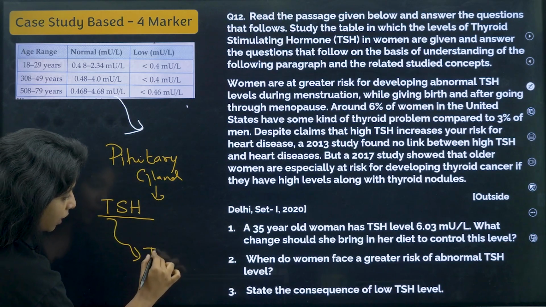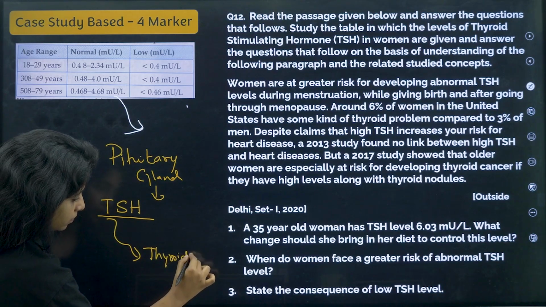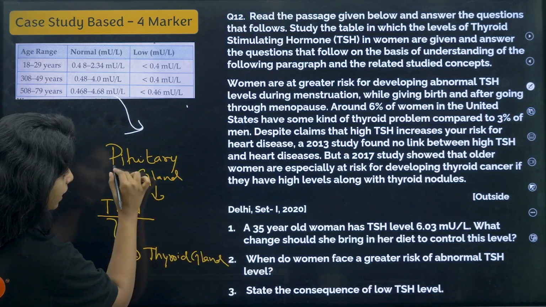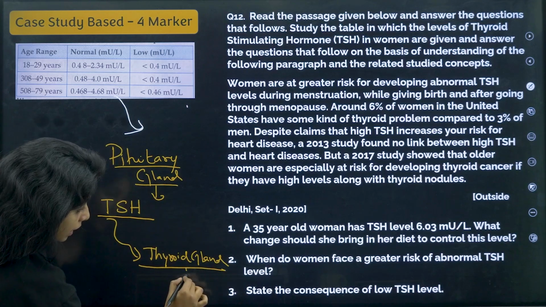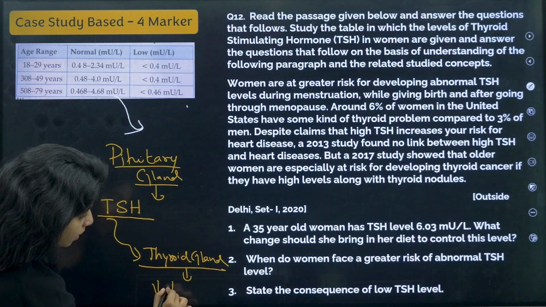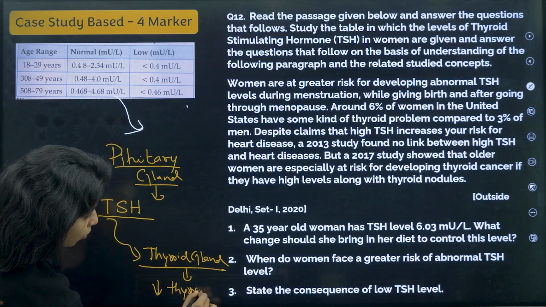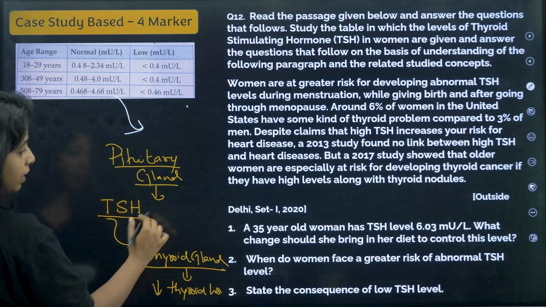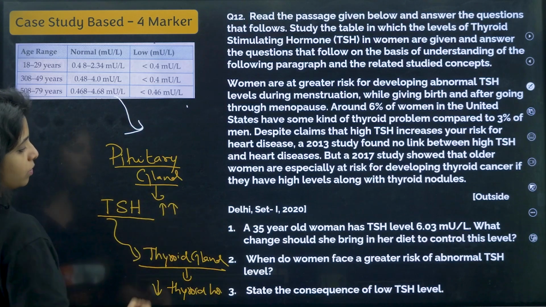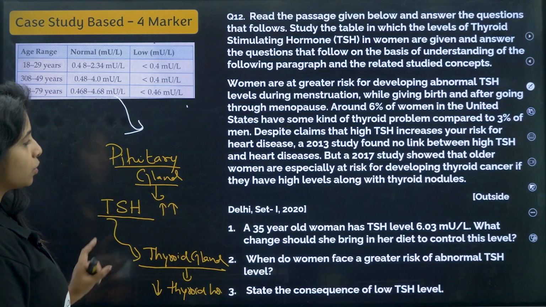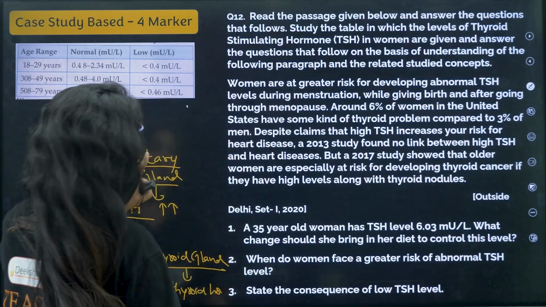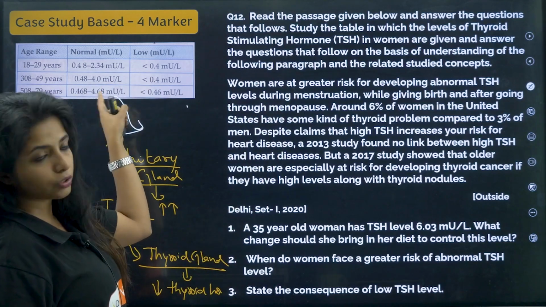When the thyroid gland is producing really less amount of thyroid hormones. That's when TSH is being released in way too much amount. Okay, that's the problem. Now, over here, this is a low amount, this is a normal thing.